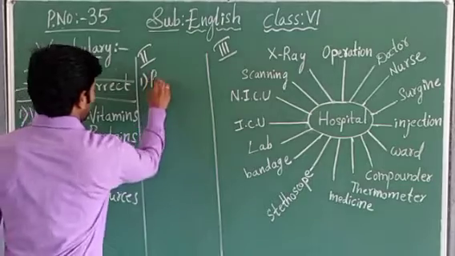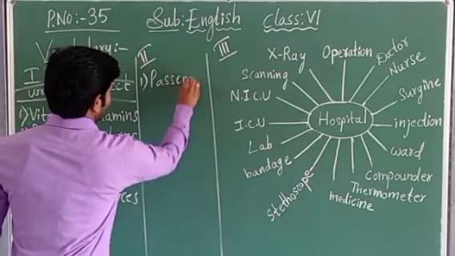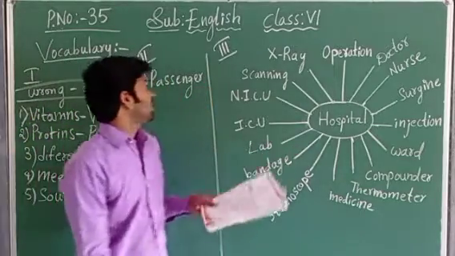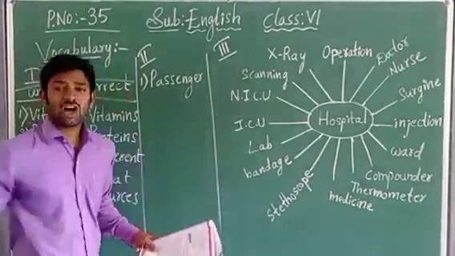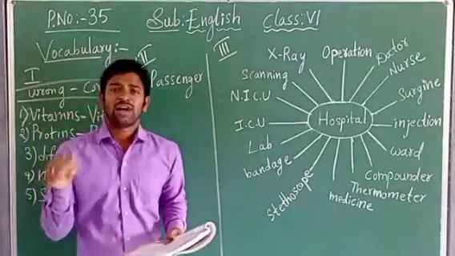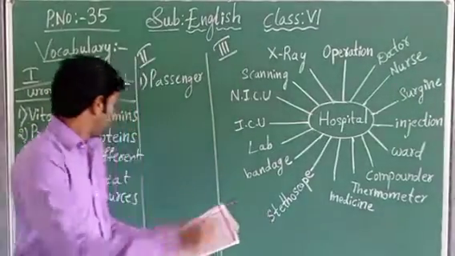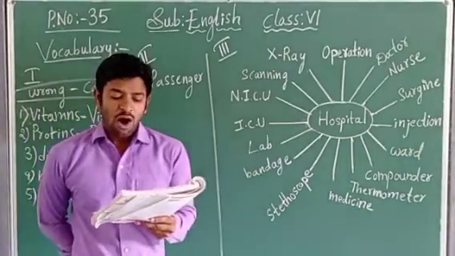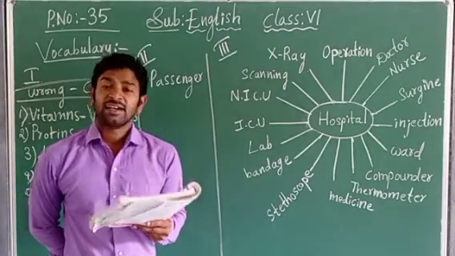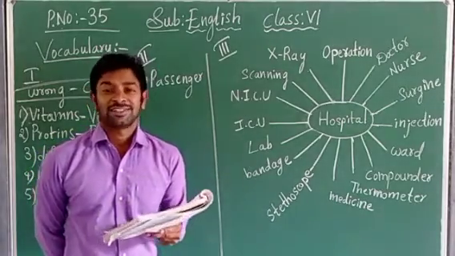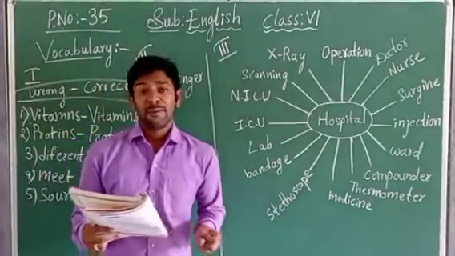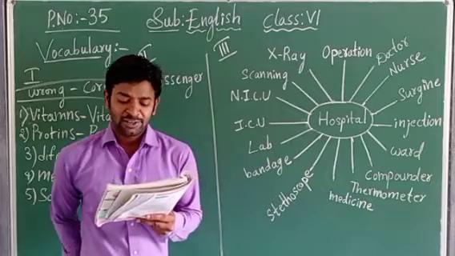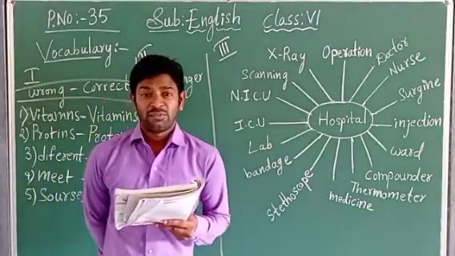Passenger. So passenger, this is the odd one, children. Now I will explain to you why this became the odd one. Let us see here. Hospital, nurse and patient are related to the medical profession. Yes or no? These three are related to the medical profession, whereas passenger is not related to the medical profession.